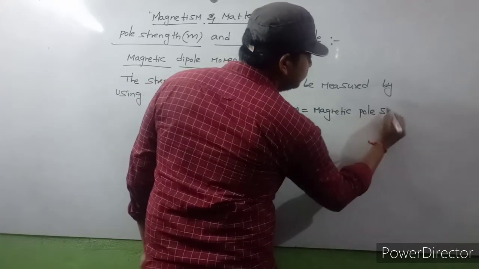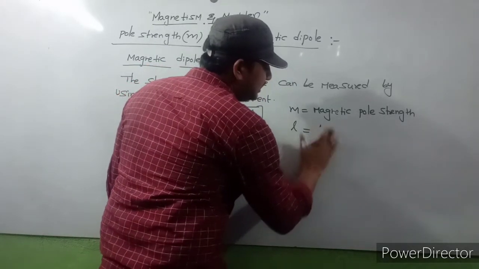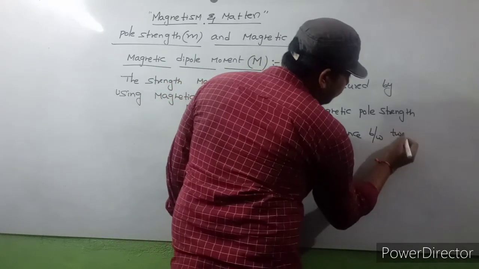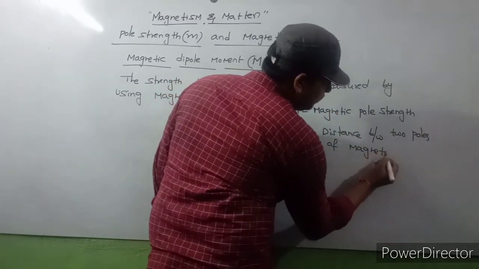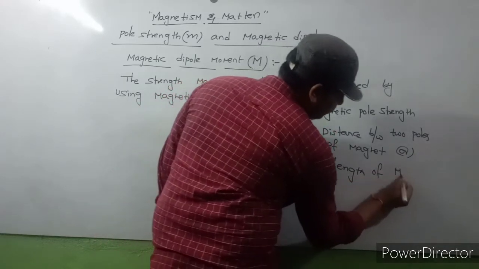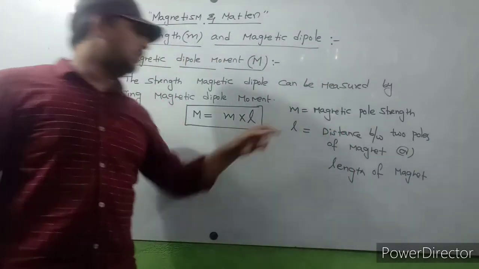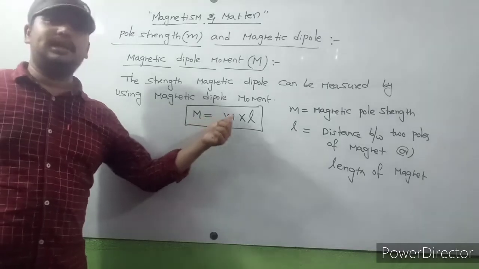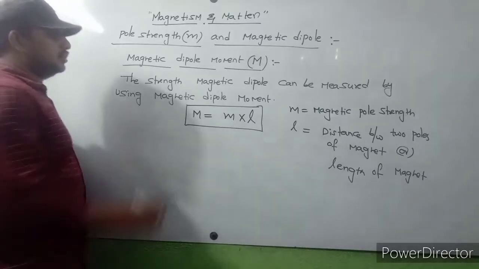Small l means length, the distance between two poles of the magnet, or the length of the magnet. Because the distance between two poles is nothing but the length of the magnet. So capital M is equal to small m into L. This is the formula of magnetic dipole moment.